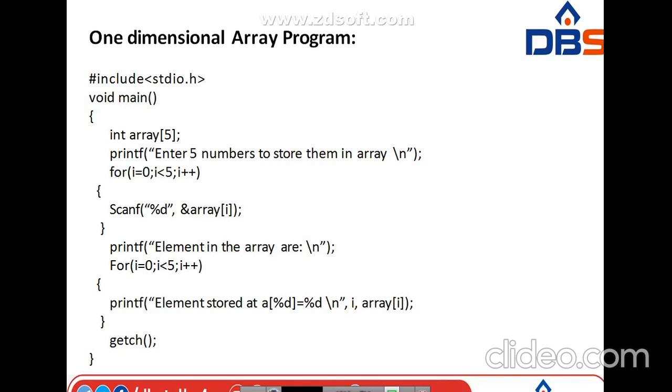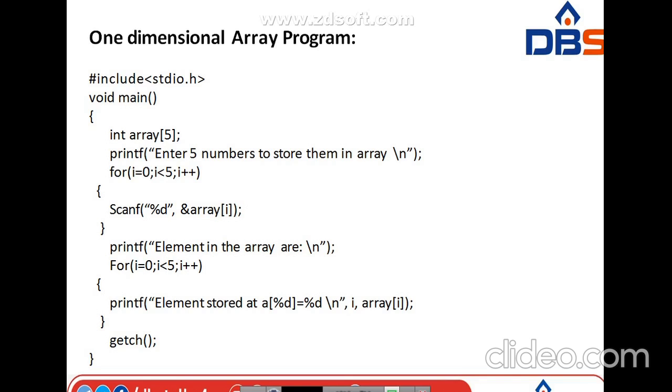Okay, scanf statement. Again I am going to print the values, whatever values I am giving, those values I am going to print. For that I am going to write one statement, printf, elements in the array are. So again for printf, again a for loop, again a printf statement, for i equal to 0, i less than 5, i plus plus. Elements stored are %d comma a of i.